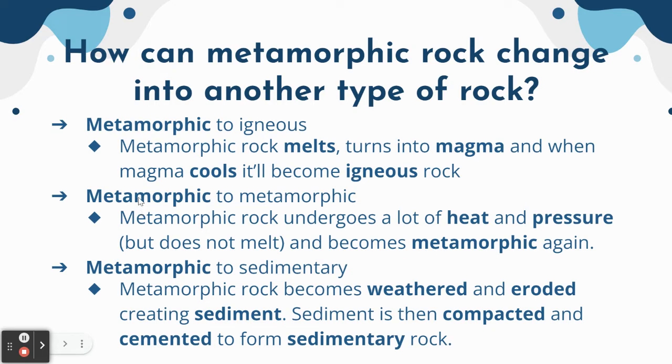So here we are with metamorphic to metamorphic. Metamorphic rock undergoes a lot of heat and pressure, but not too much heat where it'll melt, and then it becomes a different type of metamorphic rock. And then metamorphic to sedimentary. Metamorphic rock becomes weathered and eroded and creates sediment. And then that sediment is compacted and cemented to form sedimentary rock.